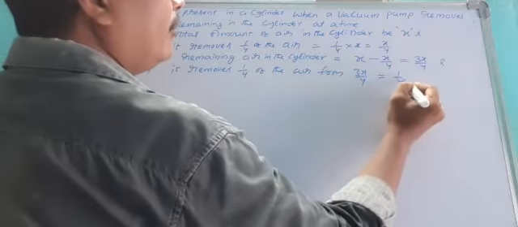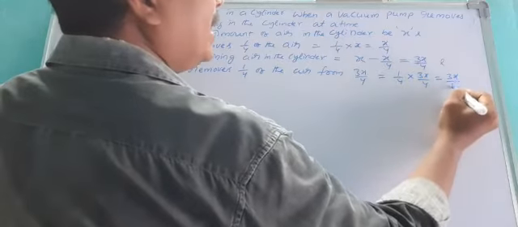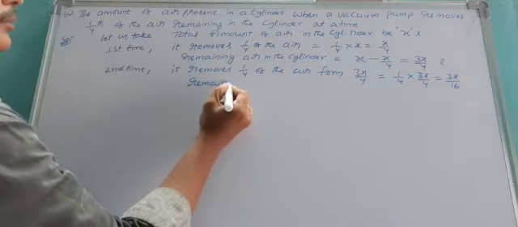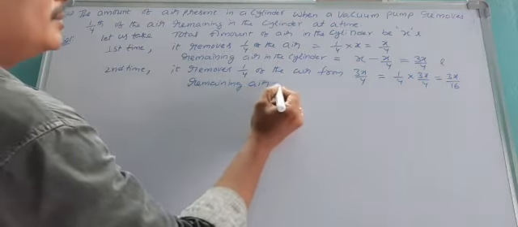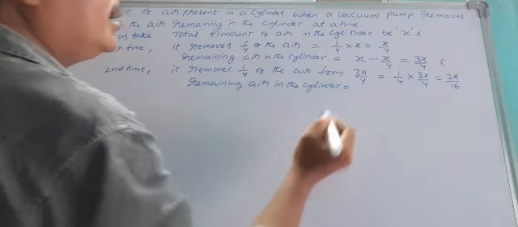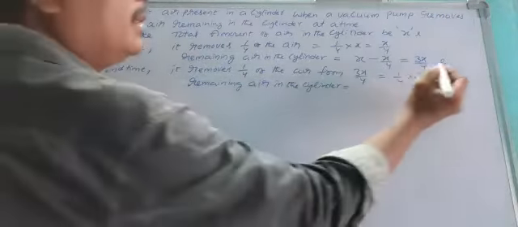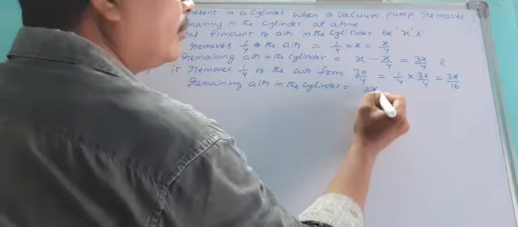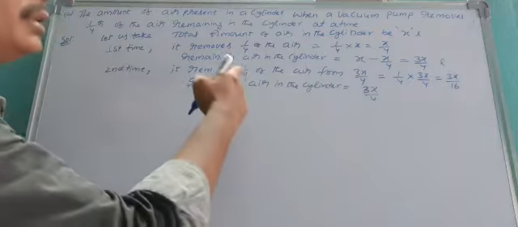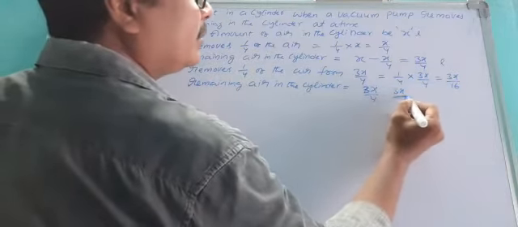That equals 1/4 into 3x/4, which is 3x/16. Now the remaining air in the cylinder: after removing the first time, the remaining air is 3x/4. In the second time, we removed once again 1/4 of the air from 3/4 of it.